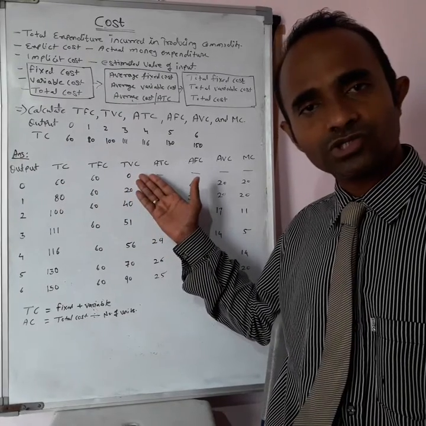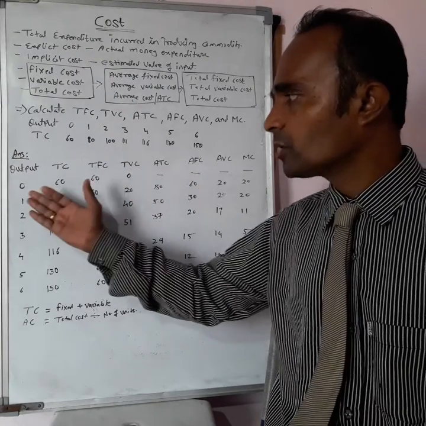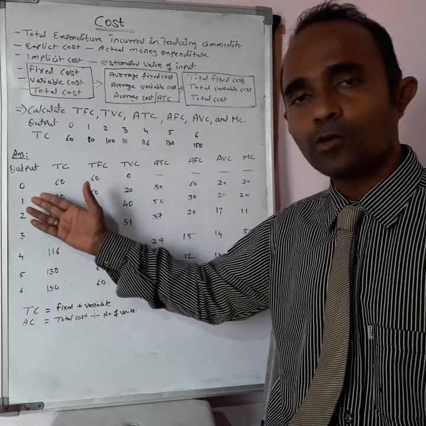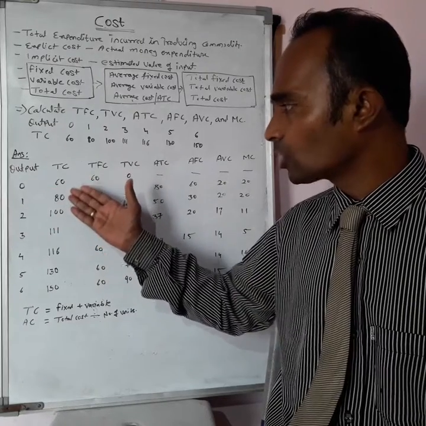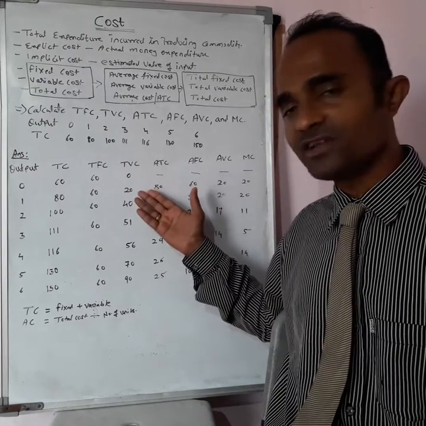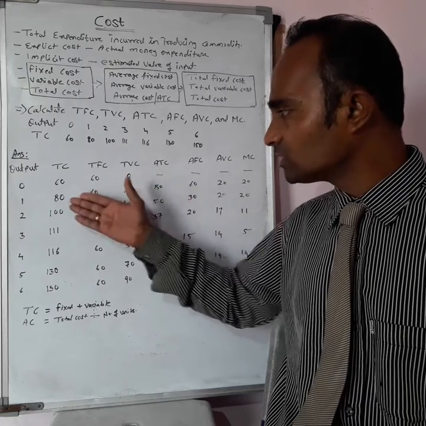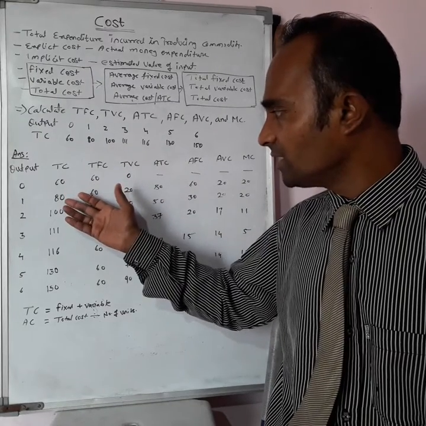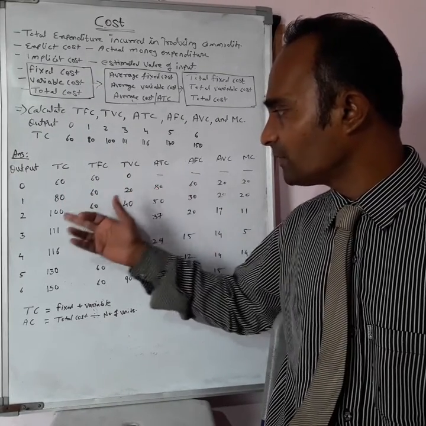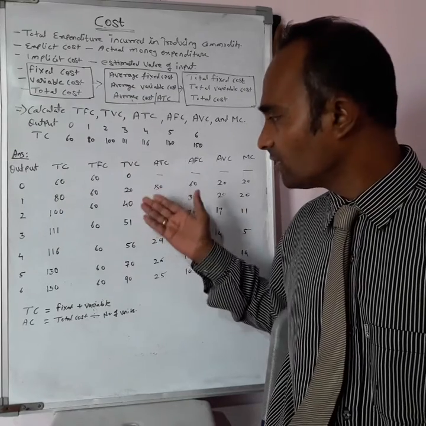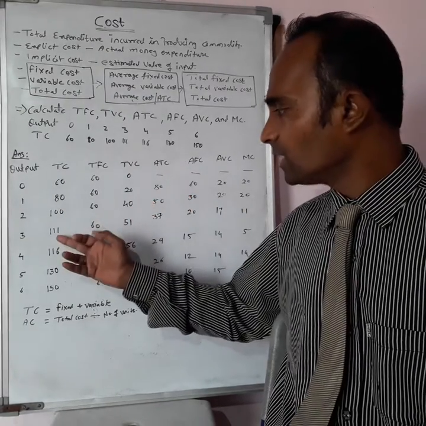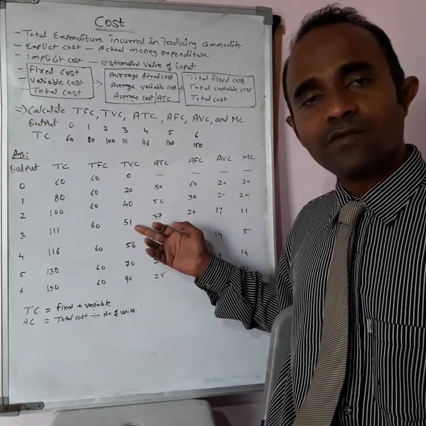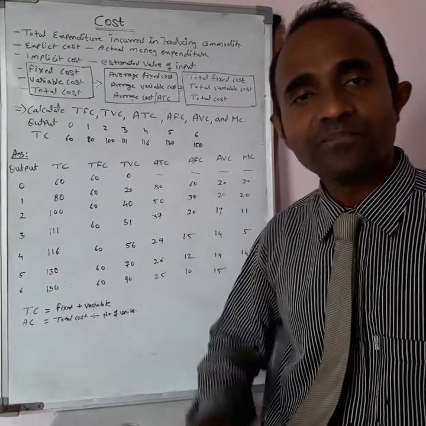So how much change can you see here? Initially there is no variable cost, because there is no output. And that's why at the second unit of output, you can see total cost became 60 to 80, so the variable cost will be the difference, which is 20. Later on those differences I have written over here. 40: how? 60 to 80 is 20, and this 20 plus this 20 difference gives 40. Now this 40 plus this 11 extra additional expense will become 51. In this way you will get the total variable cost.